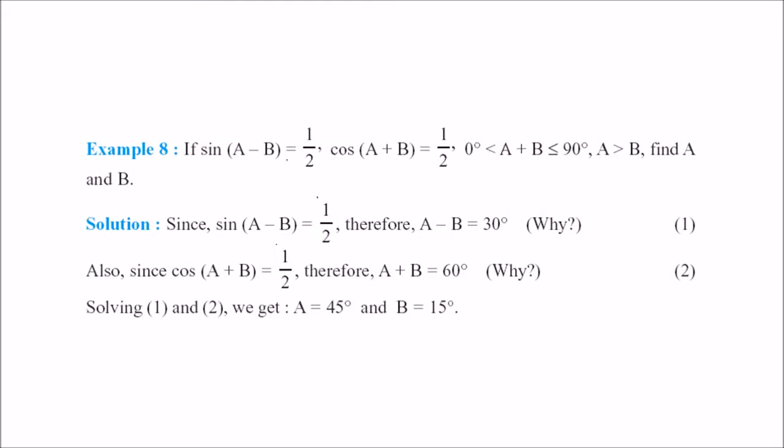Now, sine of A minus B is equal to half, cos of A plus B is equal to half. A plus B is between 0 and 90 degrees, it will not be equal to 0 degrees. A is greater than B, you have to find A and B. Since sine of A minus B is half, this will only happen when A minus B is equal to 30 degrees, as we have just seen. Cos of A plus B is half, so A plus B has to be 60 degrees. When you solve this, 2A is equal to 90 degrees, so A will become 45 degrees. You place it anywhere, B will be 15 degrees.